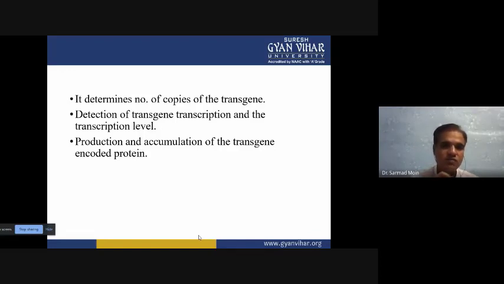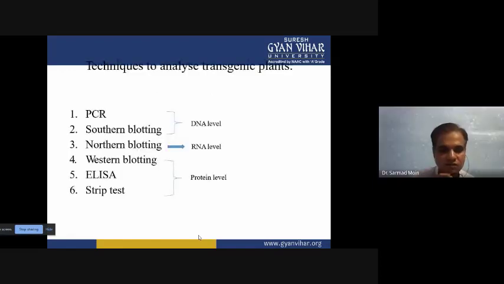Then how the transgenic protein is encoded and whether it will be functional is another thing. And when the functional protein is synthesized in sufficient quantity, only then will it do its particular function.